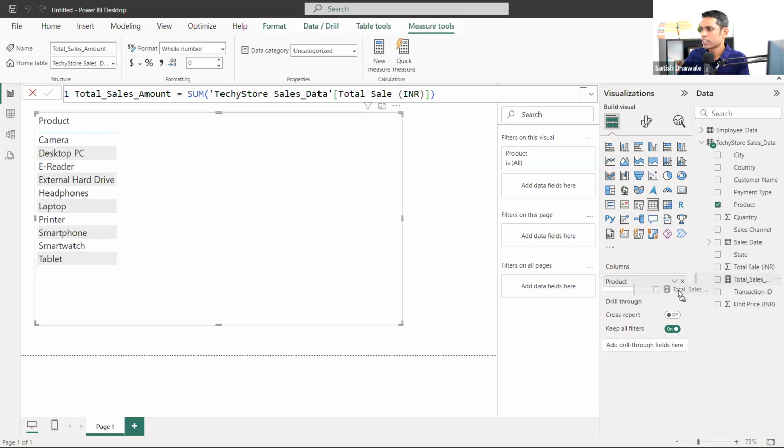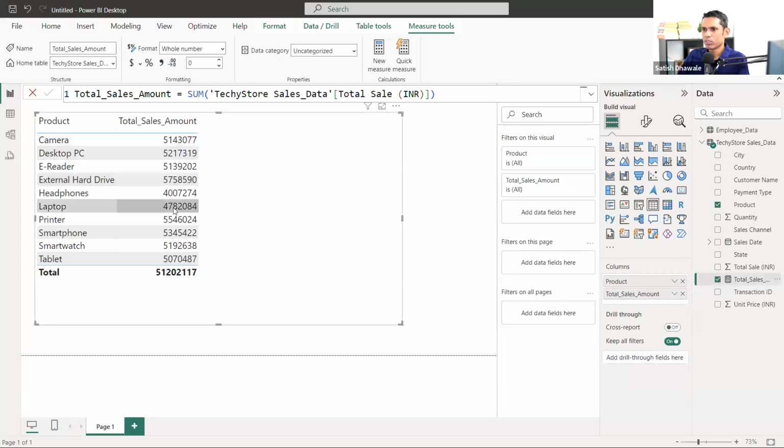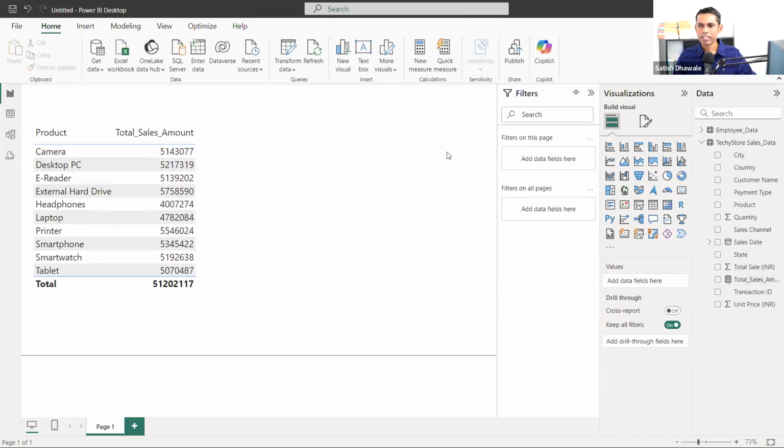If you drag this total sales here, you are getting a similar total to what we calculated with the implicit measure. Okay, so now my task, listen carefully. I have already explained yesterday how to get the sum, right? But my task is to calculate the percentage, look here carefully. I want to calculate the percentage by putting my first product as 100%, and calculate the rest of the products' percentages by putting this camera as 100%.